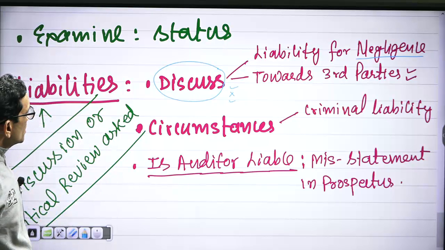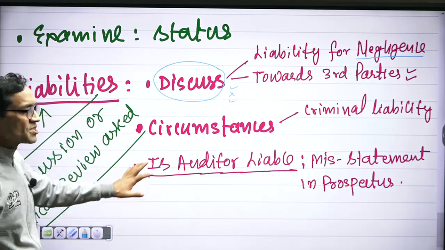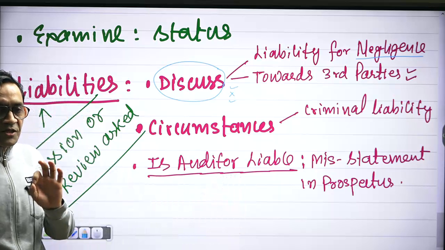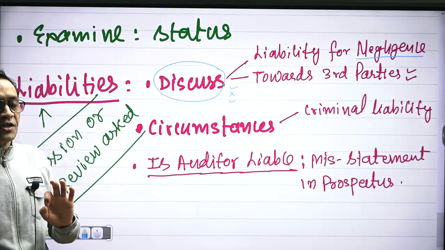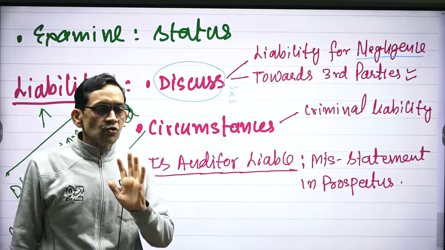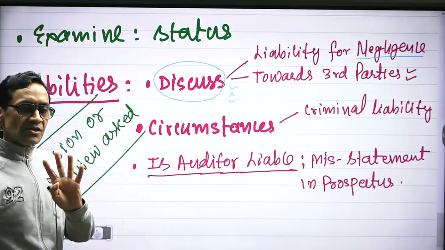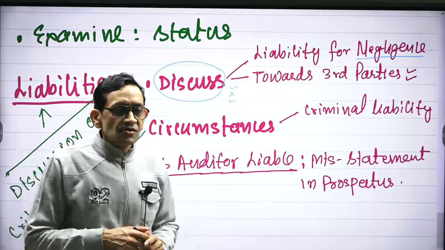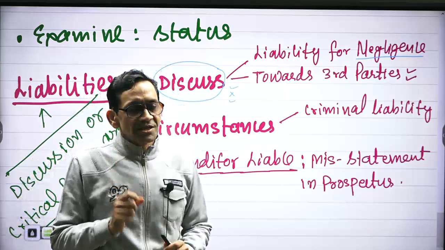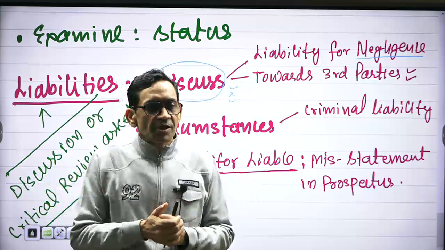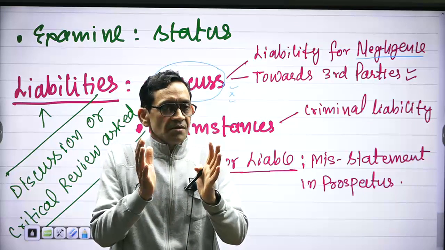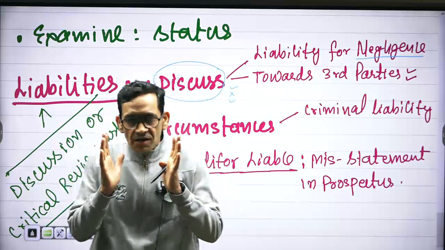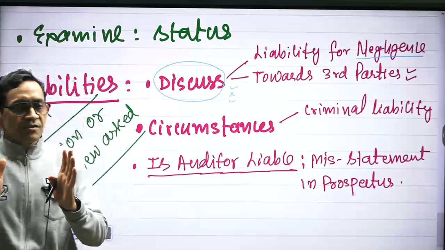Circumstances we covered. And is auditor liable for misstatement in prospectus? It is a straightforward question. Answer is yes. If misstatement was as per his knowledge, it was with intention to defraud others and there was a loss to the third parties. If these three conditions are fulfilled, he will be liable. Right? So, my point is to answer very well to the point, you must understand command of the question. If without understanding the command of the question and meaning of that command, you may get 40% marks, 35% marks. And if you understand the command, definitely your answer would be to the point, exact answer.